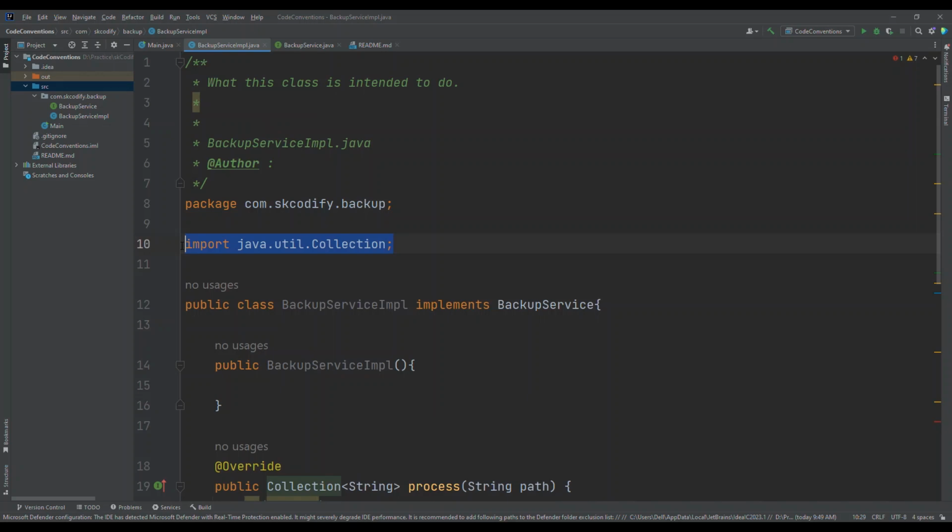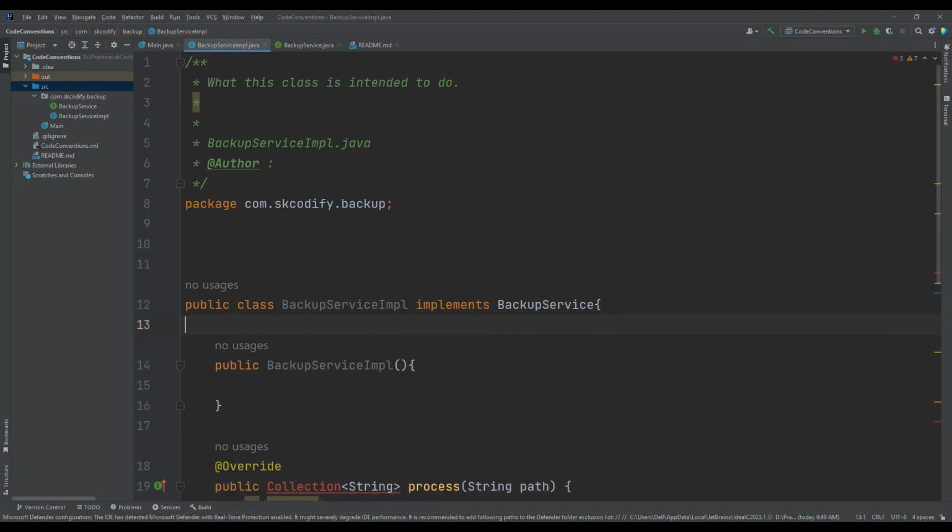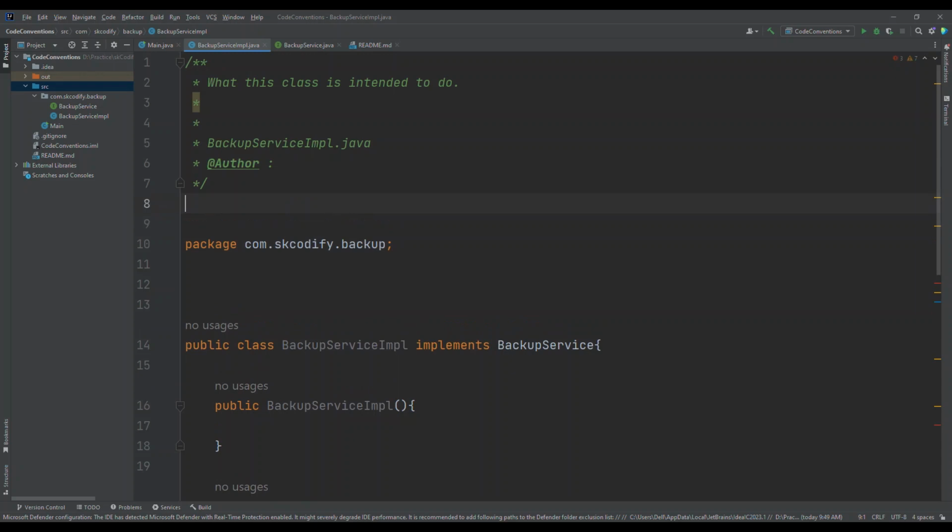I cannot do something like this. That is not a good idea, not acceptable actually, and this is also not acceptable. I cannot take my imports above that package declaration.